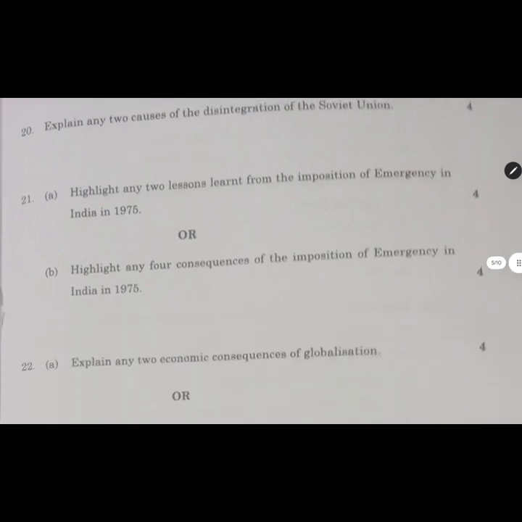This is the 21st question and we have 2 parts. We need to do any one of them. Highlight any 2 lessons learned from the imposition of emergency, India 1975. Highlight any 4 consequences of the imposition of emergency in India 1975. Look, this is an internal choice. From a single chapter you have 2 questions.